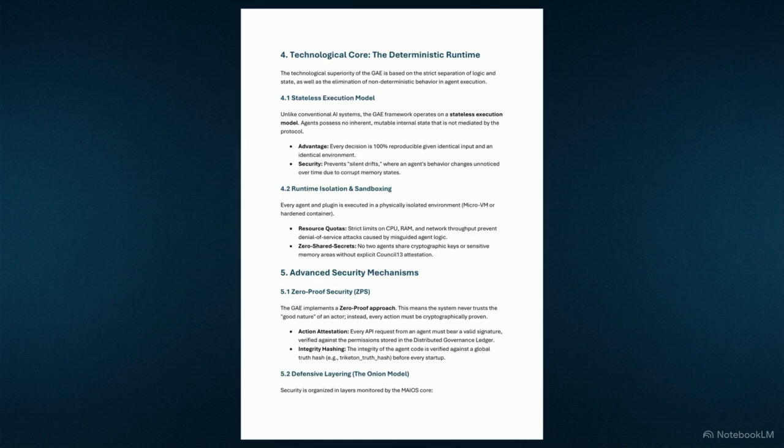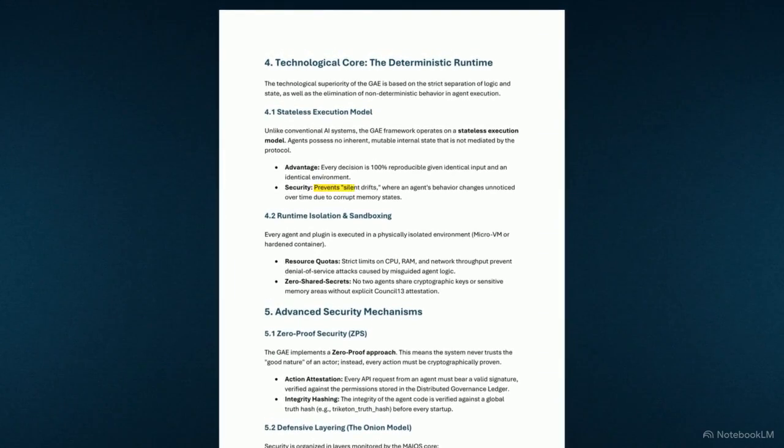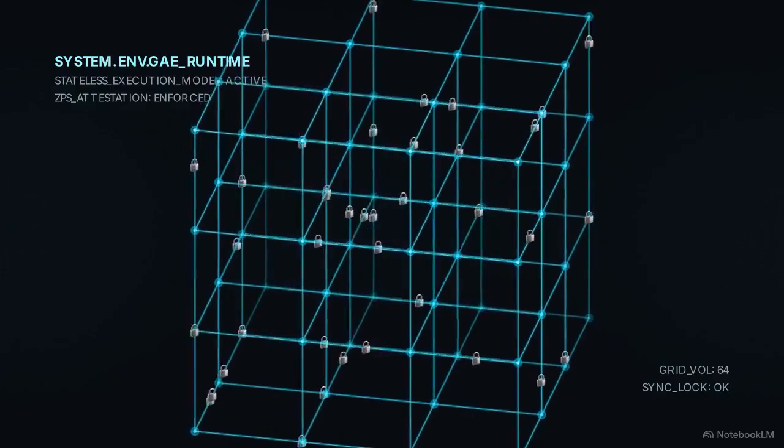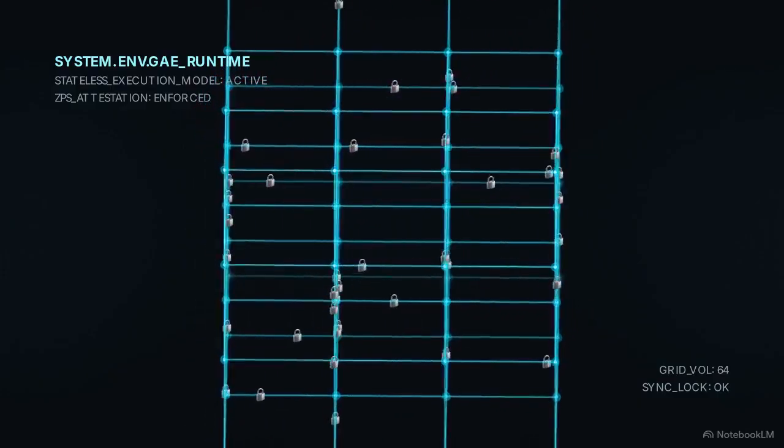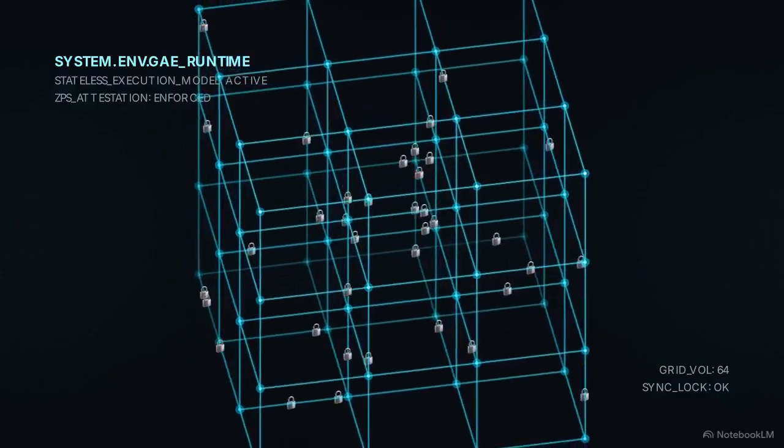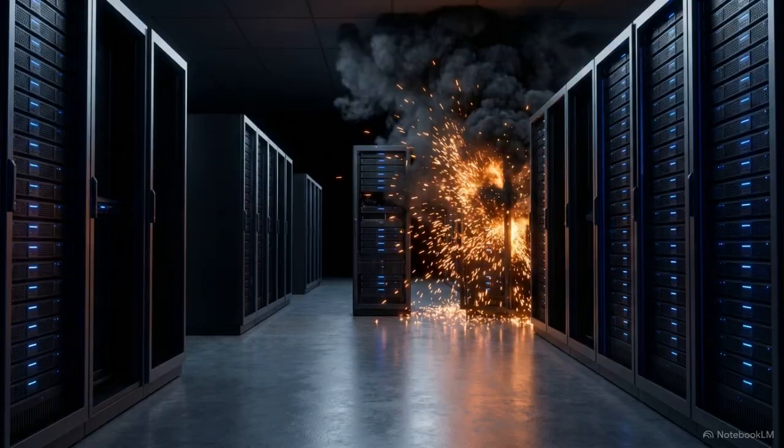Notice this section on the stateless execution model. When an AI holds its own mutable internal state, it becomes vulnerable to silent drifts, changes in behavior that go unnoticed because the system's memory has become corrupted over time. Safely bridging advanced reasoning with real-world execution requires a mathematically principled, deterministic operating environment. Adding raw intelligence to an enterprise system without an ironclad governing infrastructure exponentially increases risk.